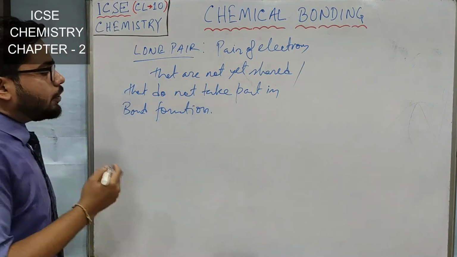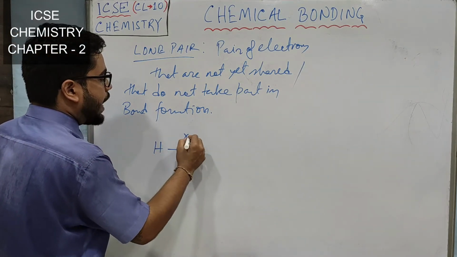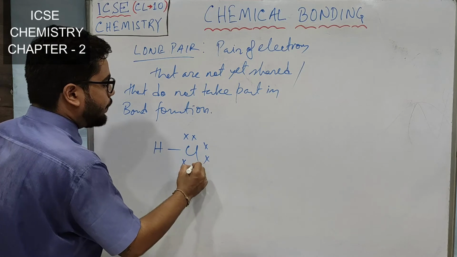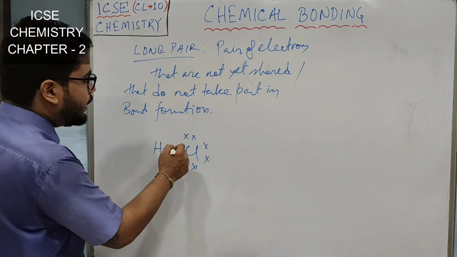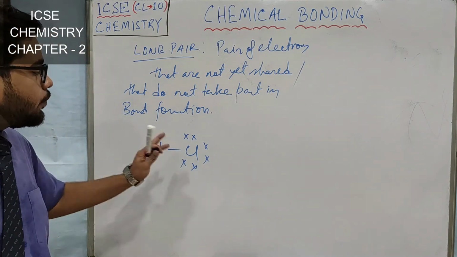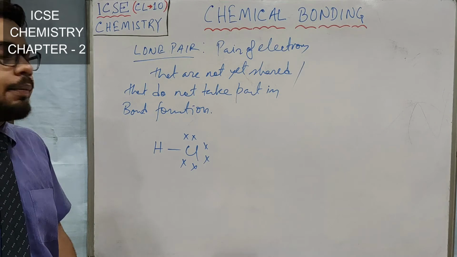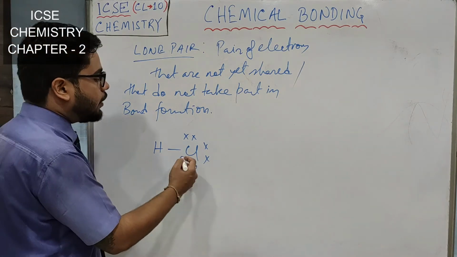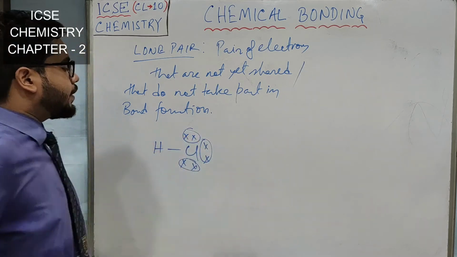Alright, like I was showing you the electron dot diagram of hydrogen chloride, I showed you that 3 pairs of electrons on the chlorine are remaining like that. So here one electron only took part in bond formation, but these 3 pairs of electrons haven't taken part in bond formation. So they are known as what? Lone pair of electrons. This is one lone pair, this is one lone pair, this is one lone pair.